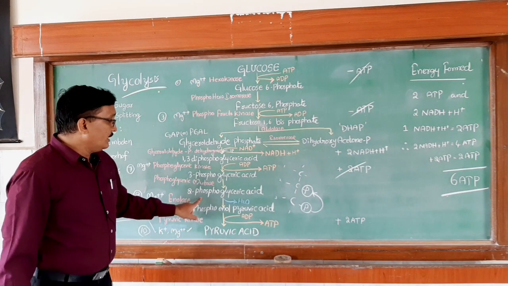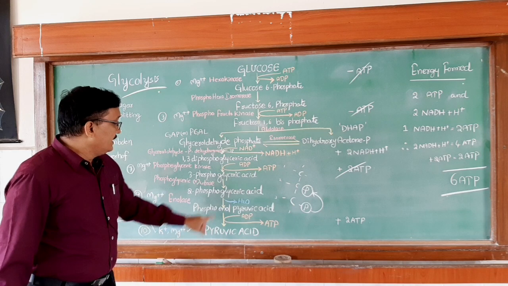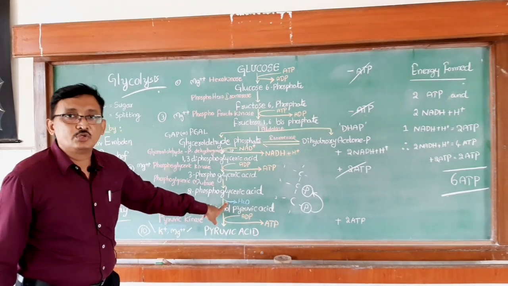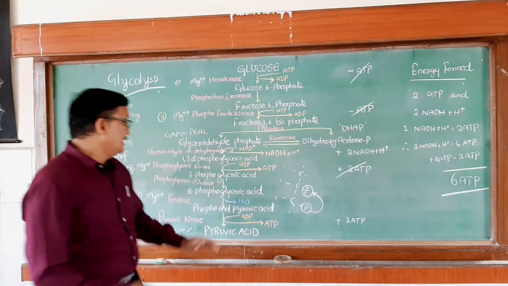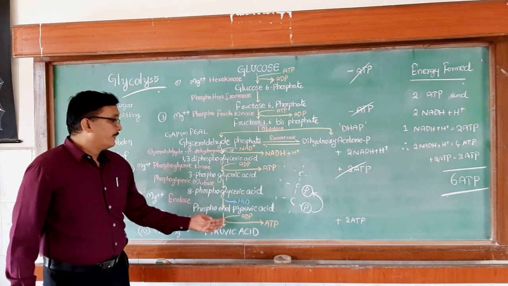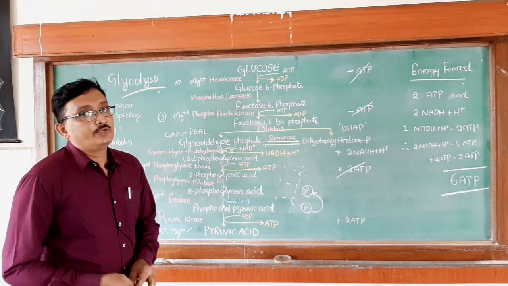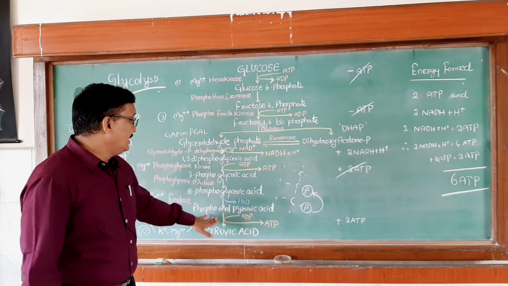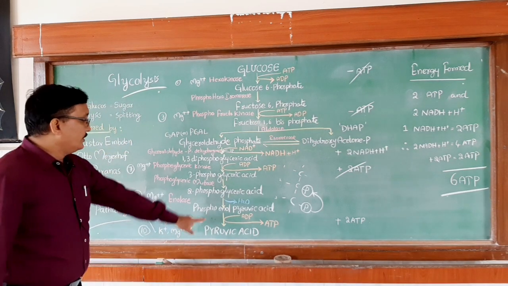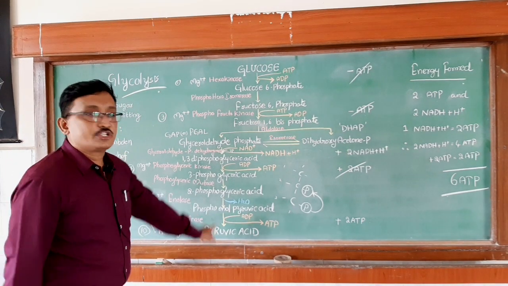Next, this 2-phosphoglyceric acid loses a water molecule in the presence of an enzyme called enolase, and it converts into phosphoenol pyruvic acid. Next step, in the last step, one more substrate level phosphorylation takes place.